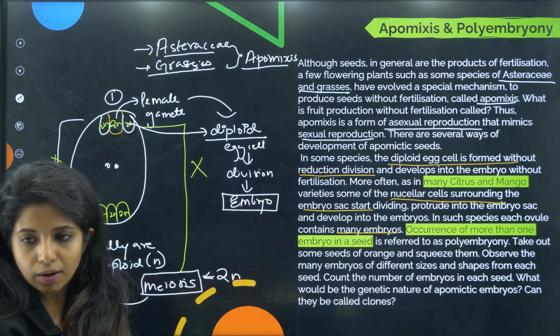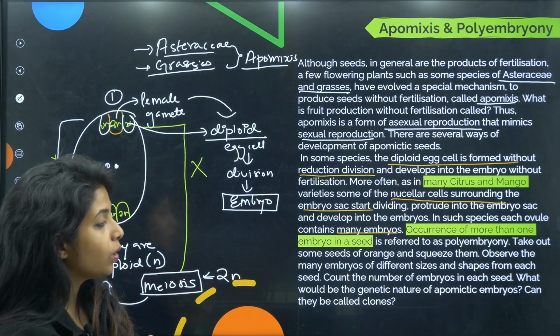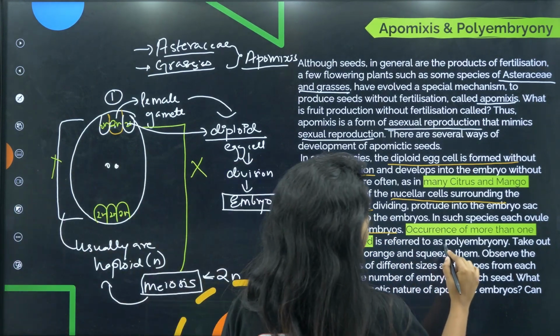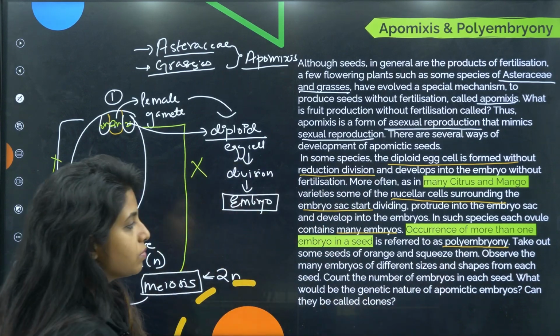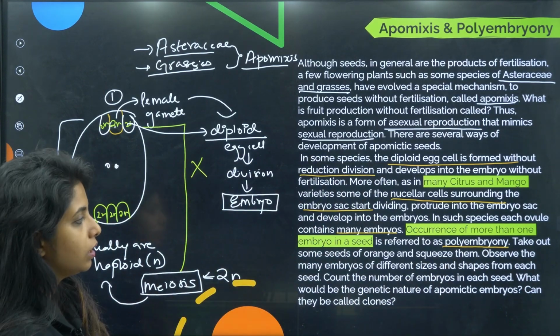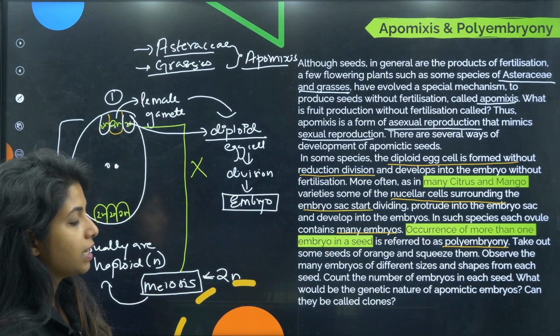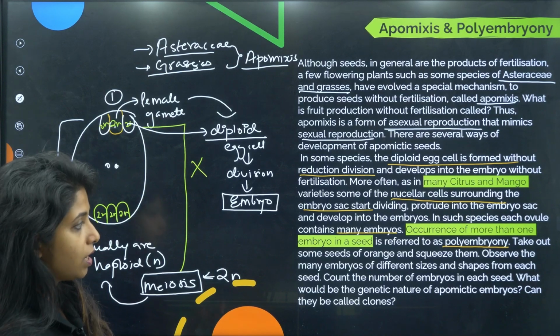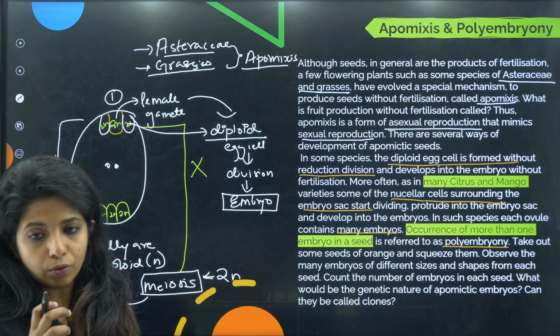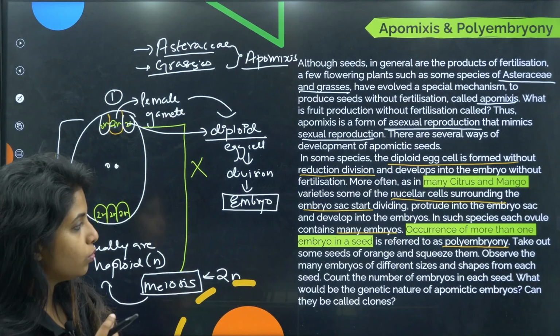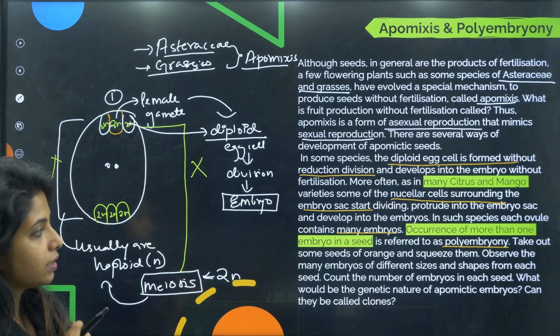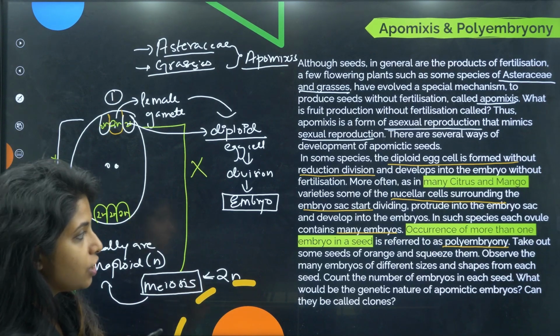So many embryos are there. Occurrence of more than one embryo in a seed is referred to as polyembryony. Take out some seeds of orange and squeeze them. Observe the embryos of different sizes. Okay, so they are asking you to observe the embryos of different sizes and shapes from each seed.